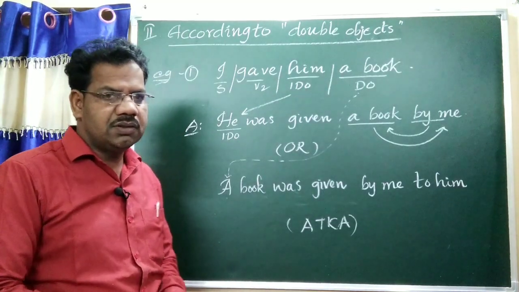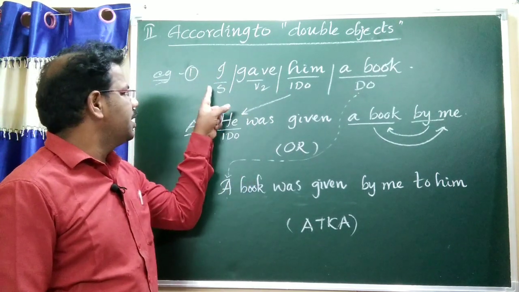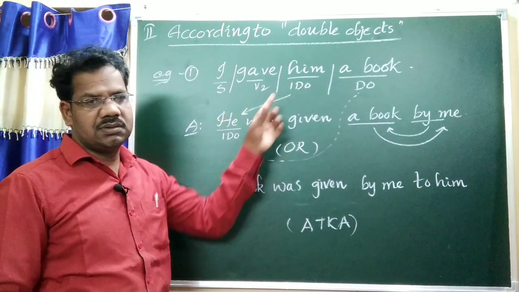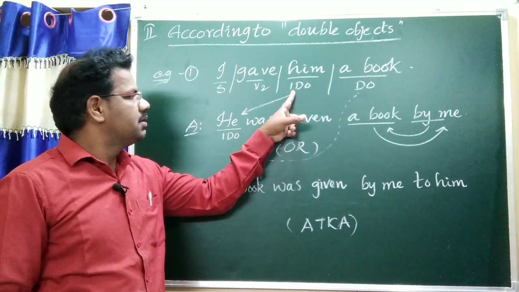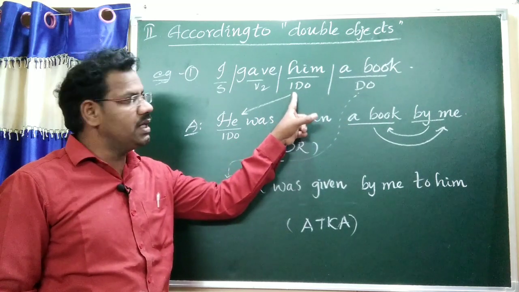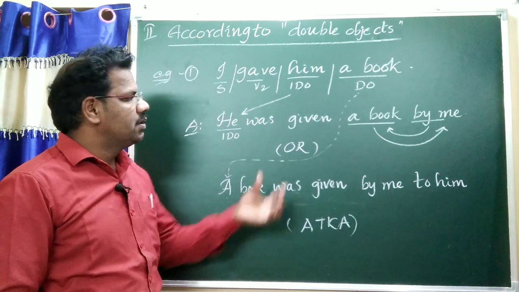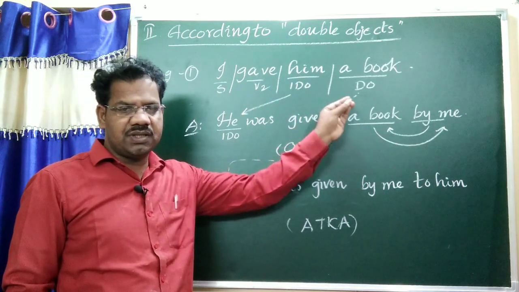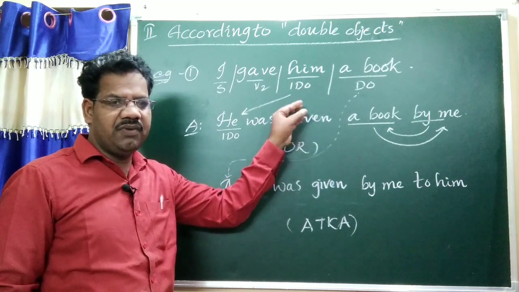Now, according to double objects or ditransitive verbs. Example: I gave him a book. Here two types of objects are there: "him" and "a book." "Him" refers to the indirect object. "A book" refers to the direct object. Direct object means that which refers to things. Indirect object means living things.